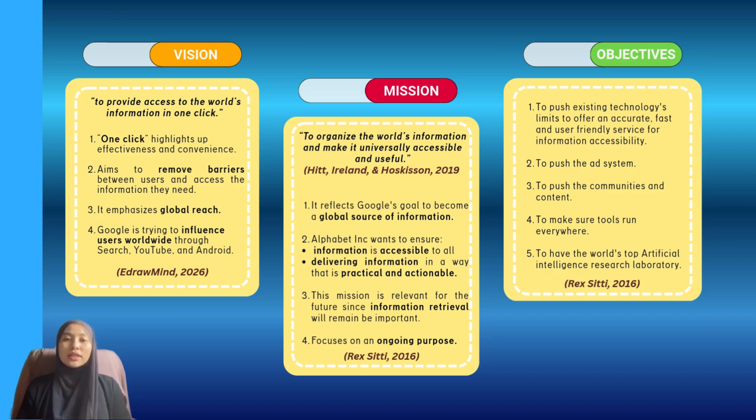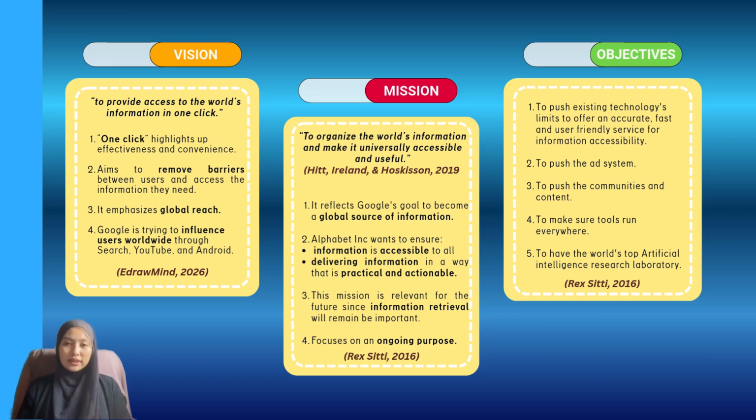Next, Google's mission is to organize the world's information and make it universally accessible and useful. This mission statement represents Google's goal to become a global information source. According to Heath, Island, and Hodgkinson in 2019, Alphabet also aims to make sure that all information is accessible to everyone and that it is provided in a way that is practicable and also actionable. Furthermore, as information retrieval will continue to be crucial, this mission is highly essential for the future. This demonstrates that Google's mission focuses on a continuous goal.